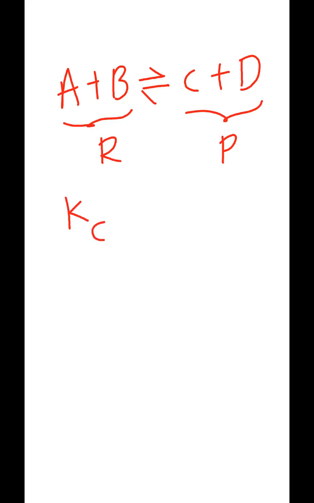K is constant, and c stands for concentration. The equilibrium constant is expressed by the symbol Kc.